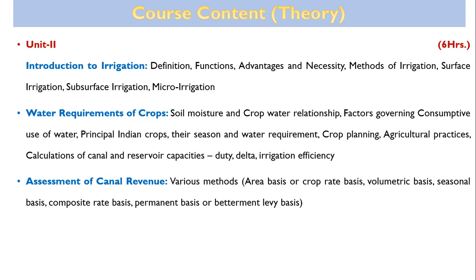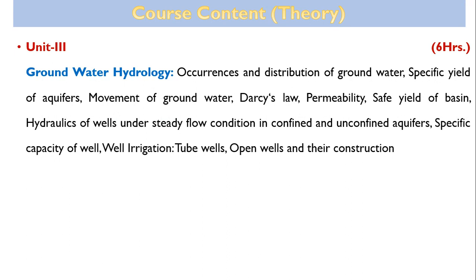So under this unit, we'll study regarding irrigation, advantages, disadvantages, water requirement of crops, various methods of irrigation, and then assessment of canal revenue. Unit number 3 is purely dealing with the groundwater hydrology. So under this we shall discuss what is groundwater, phases of groundwater, then Darcy's law, yield, various methods of determination of discharge from the well.